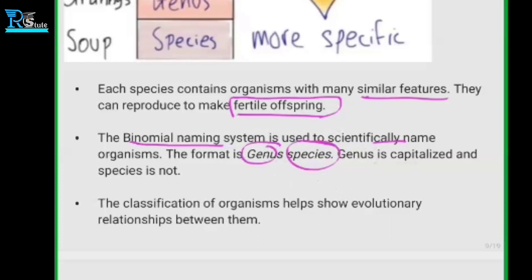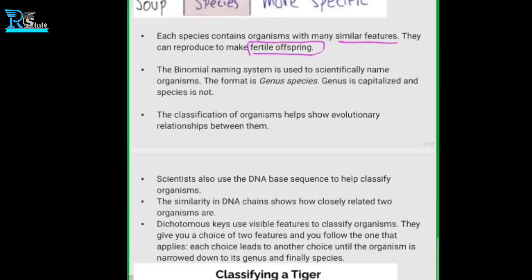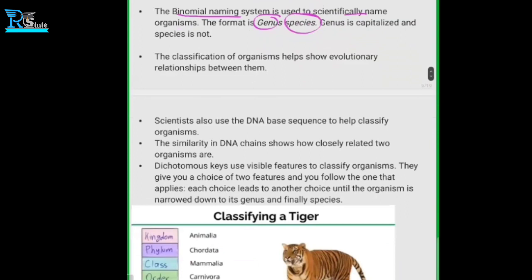Also, the first letter of the genus should be in capital, and the rest is normal, as we use in English grammar. This is the binomial naming system, right?